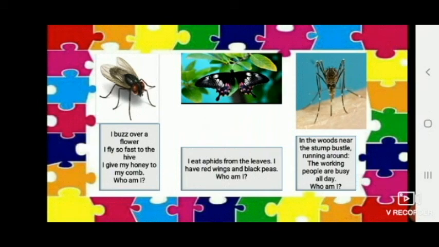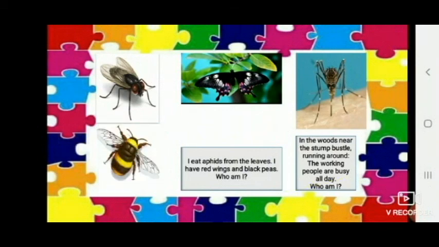I buzz over a flower, I fly so fast to the hive. I give my honey to my comb. Who am I? Honey, comb. Yes, that's nothing but our bee. Honeybee.